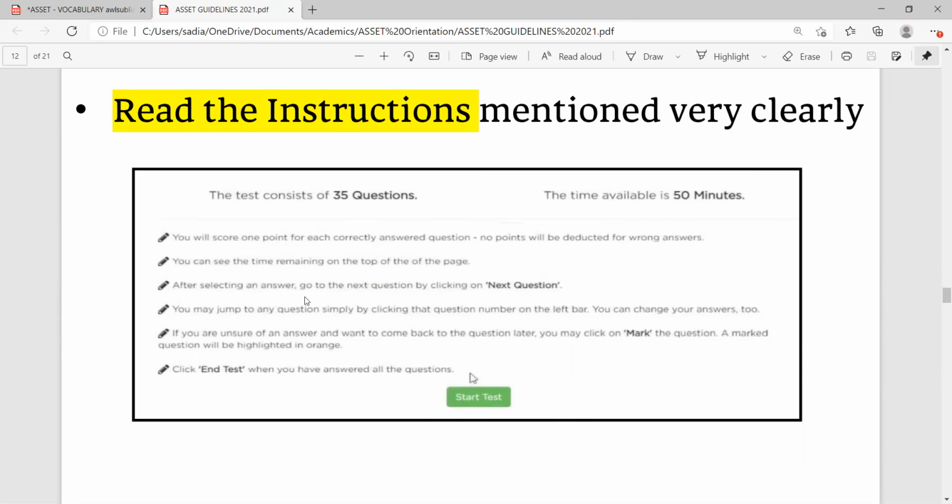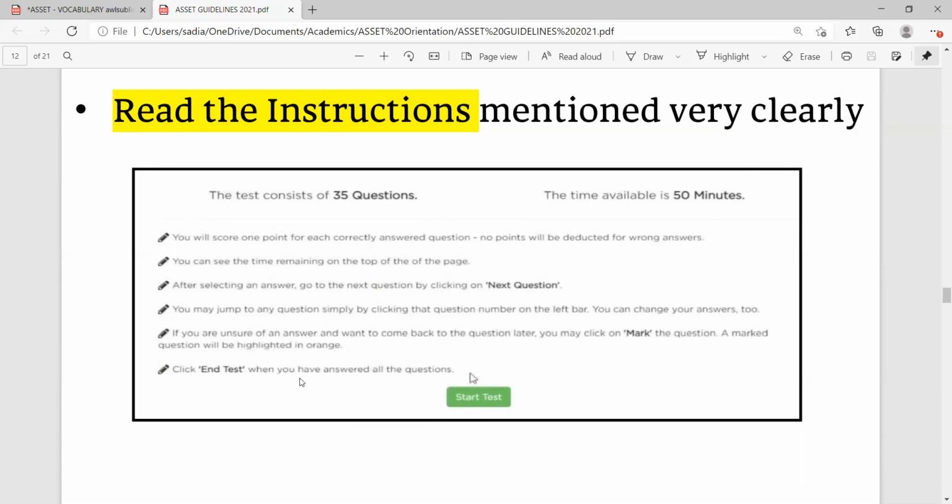After selecting an answer, go to the next question by clicking on next question. You may jump to any question simply by clicking that question number on the left side of the bar. You can change your answers too. If you are unsure of an answer and want to come back to the question later, you may click on mark the question. A marked question will be highlighted in orange. The mark button is on the right side at the top, so that in the left bar, it will become orange in color.